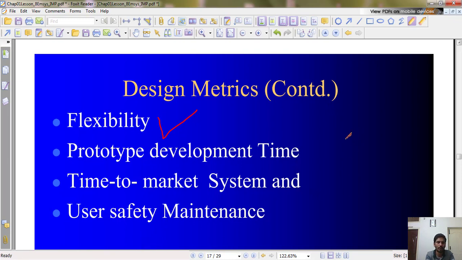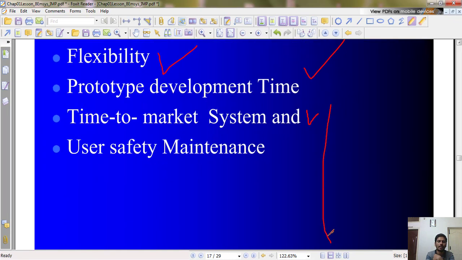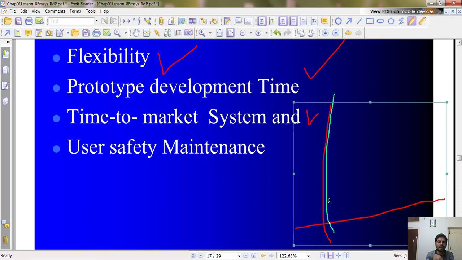Then comes prototype development time. Time involved in developing the first prototype, first product. From idea to prototype, what is the time involved, which will definitely affect the overall time to market, which is the next part. Time to market, I think I have explained in the earlier classes with this diagram.